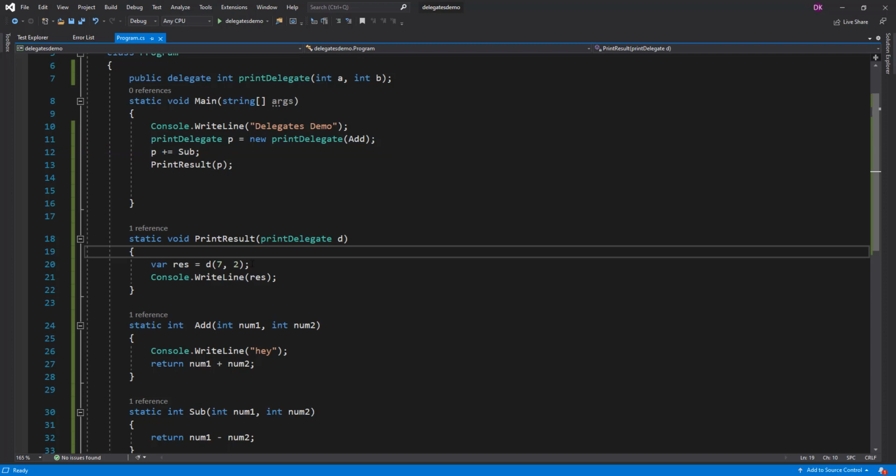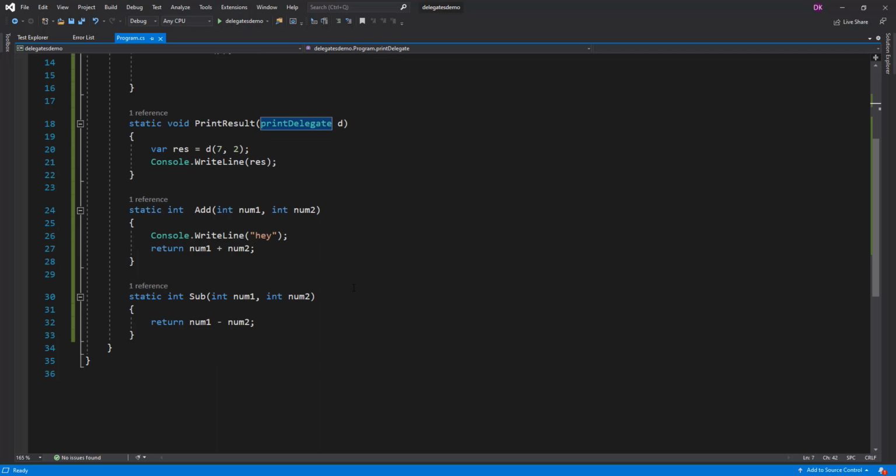So the summary here is that we had a requirement where in a function we want to pass various functions as a parameter. So for that we created a delegate. A delegate always represents a function which has exactly the same signature.